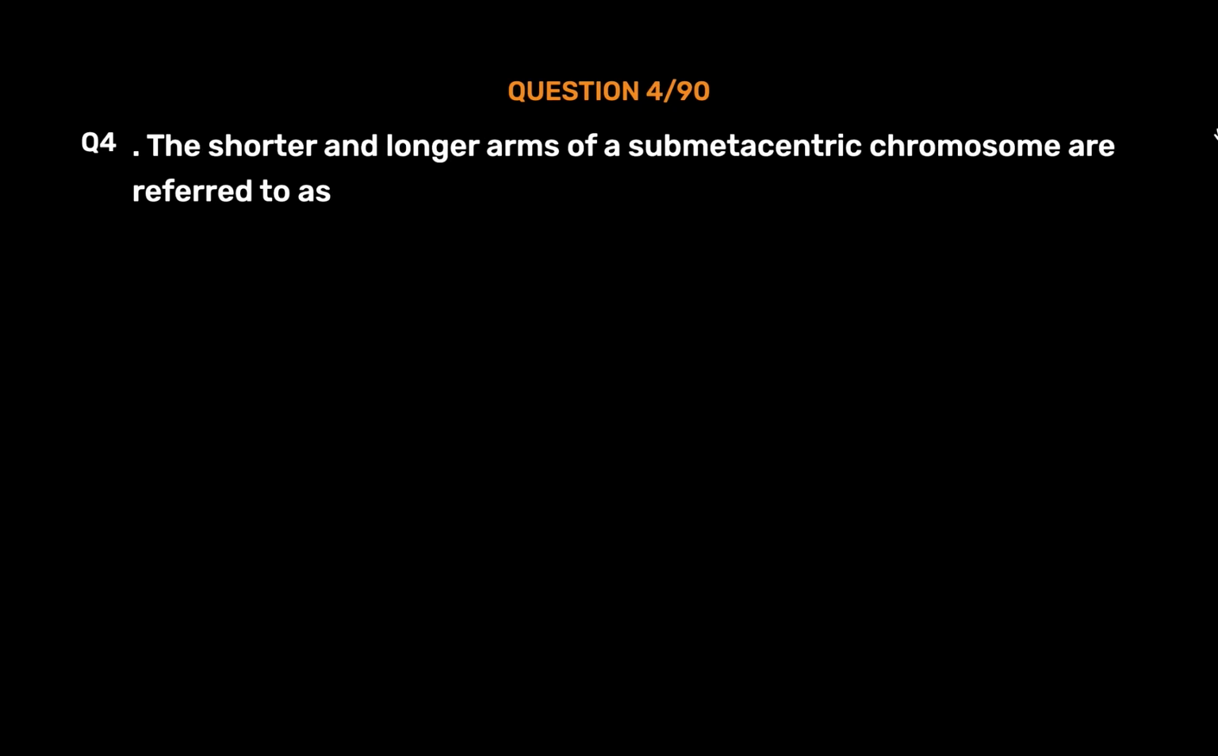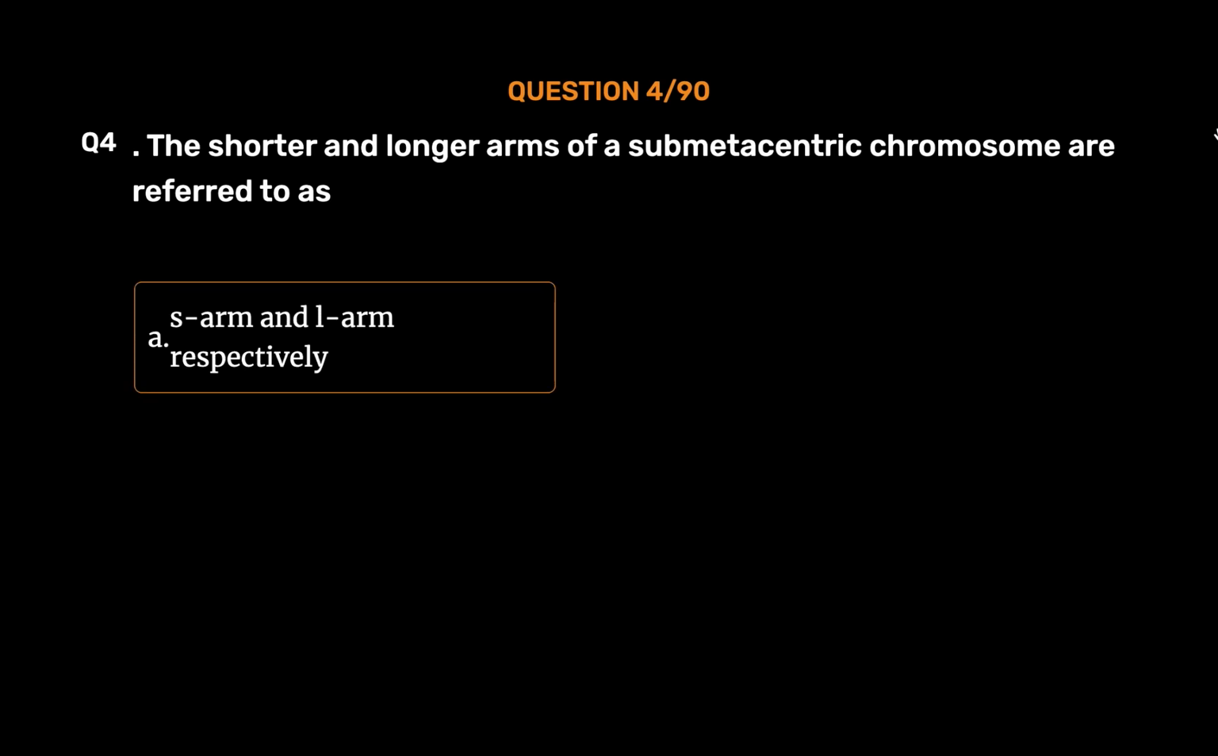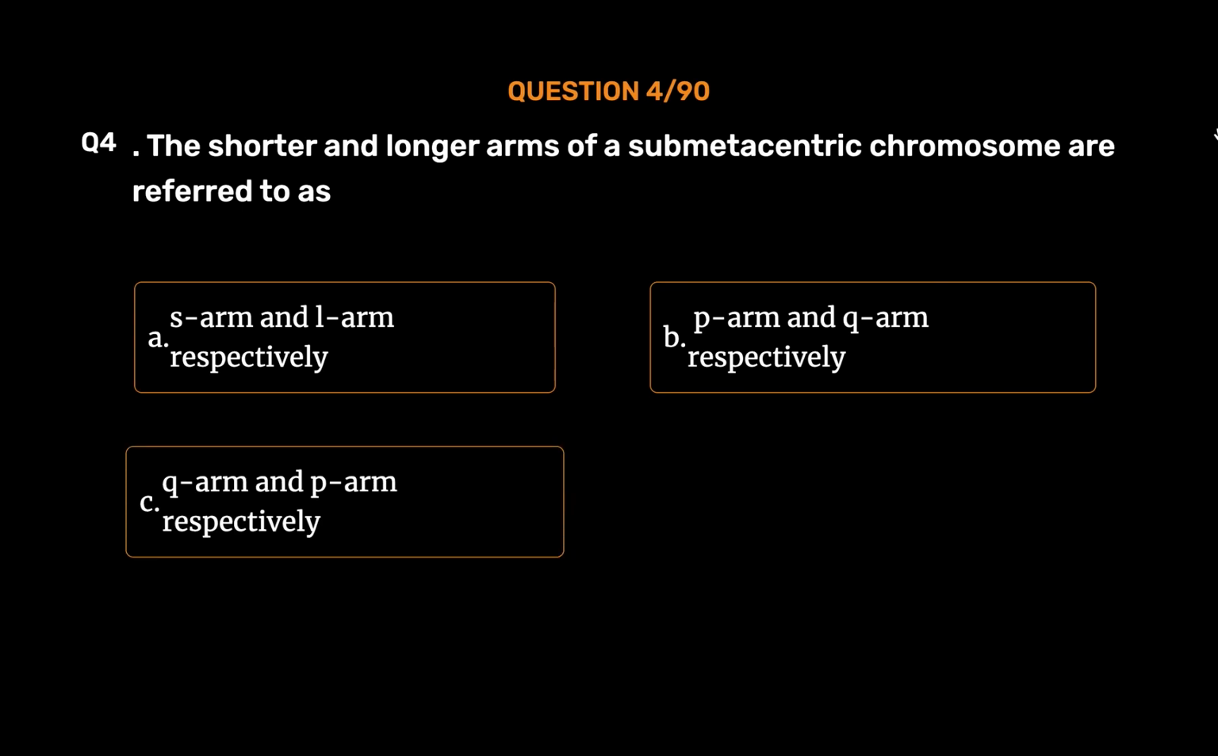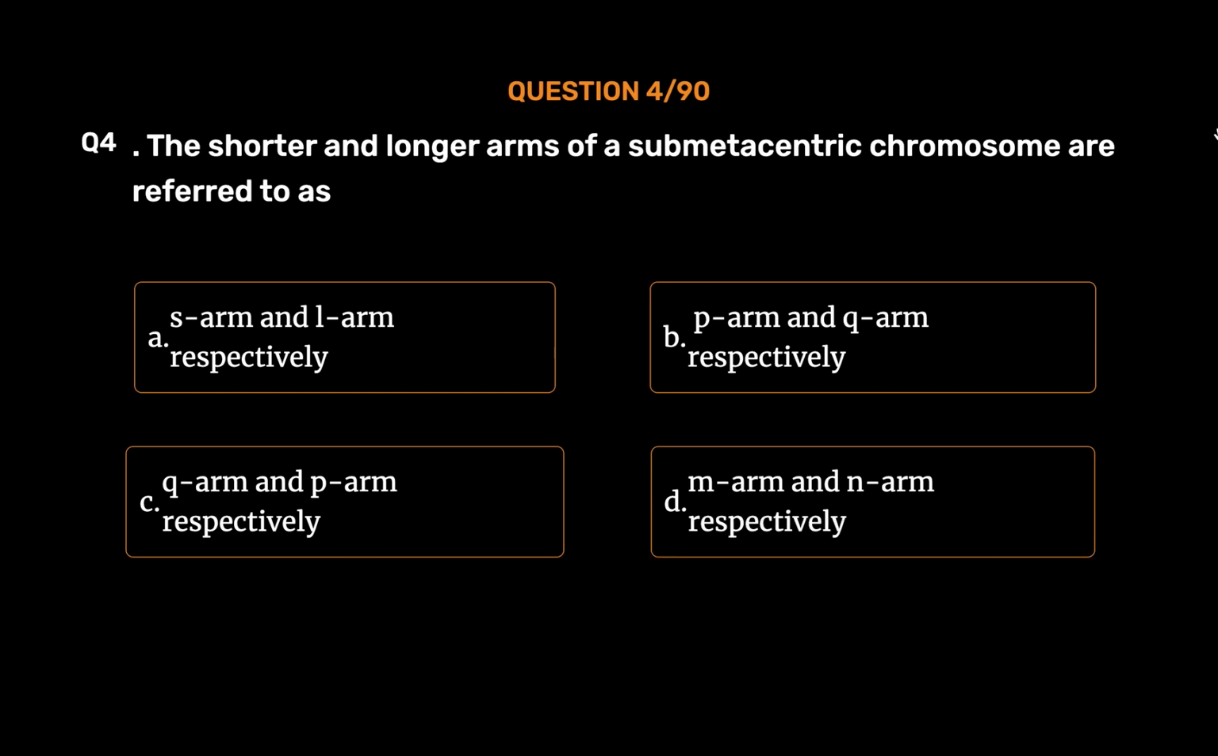Question number 4. The shorter and longer arms of a submetacentric chromosome are referred to as Option A. S-arm and L-arm respectively. Option B. P-arm and Q-arm respectively. Option C. Q-arm and P-arm respectively. Option D. M-arm and N-arm respectively. The correct answer is Option B.